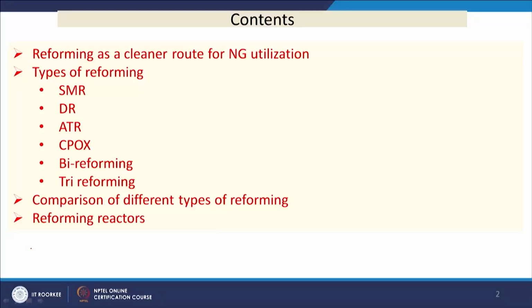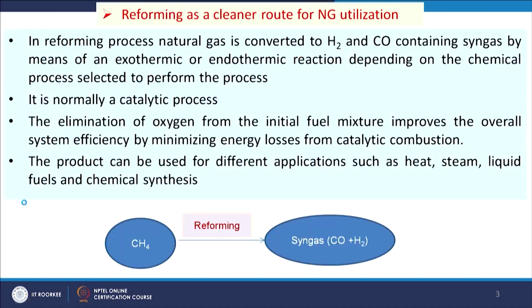So, the contents of this class are reforming as a cleaner route for natural gas utilization, then types of reformers or reforming, that is SMR, dry reforming, ATR, CPOX, bi-reforming, dry reforming, etc., and then comparison of different types of reforming and then reforming reactors.